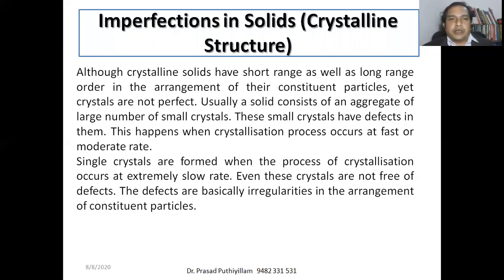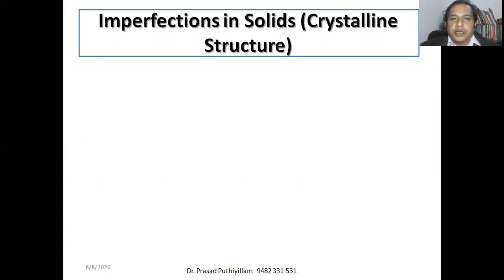These defects arise due to the environmental effect, or the effect of impurities also contributes towards the defects in crystalline solids. So we'll see some of the defects present in crystalline solids.